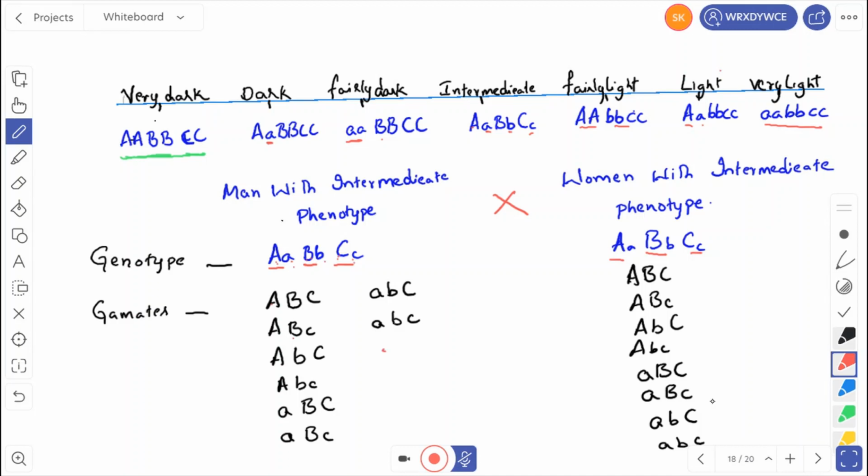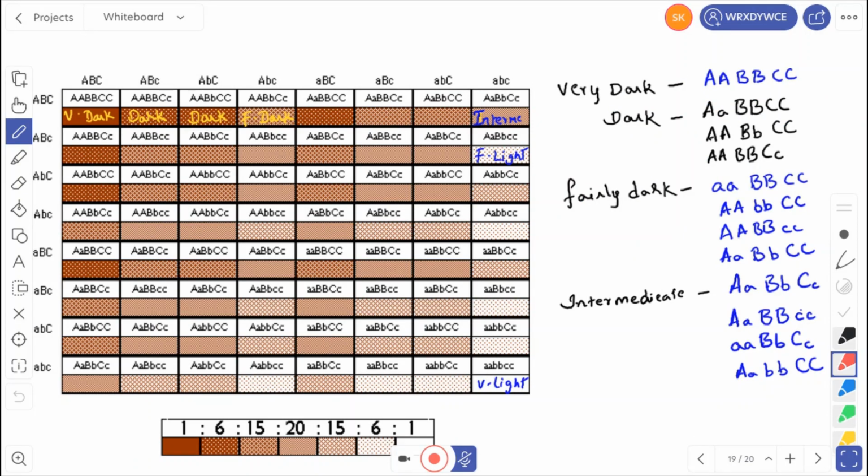So here also same situation. Then when we cross this 8, when we make the cross, we'll get 8 on this side and 8 on this side. In a Punnett square, we'll get 64 in total. So what is the genotypic frequency? It is 1 is to 6 is to 15 is to 20 is to 15 is to 6 is to 1. So you have written it here.